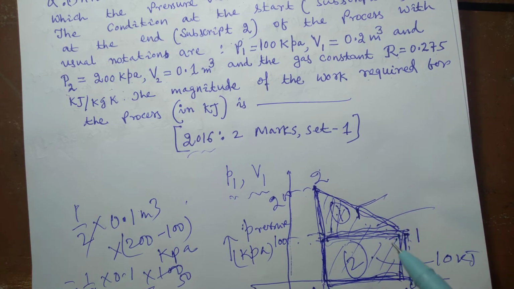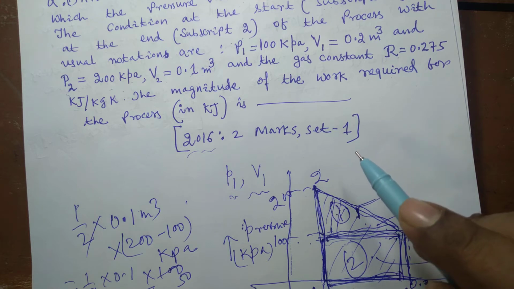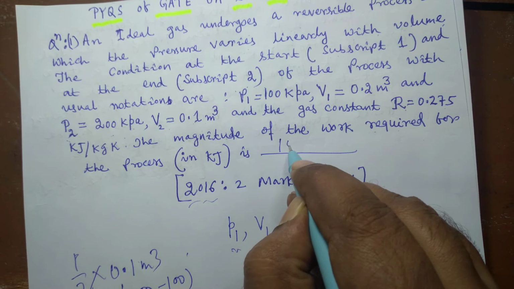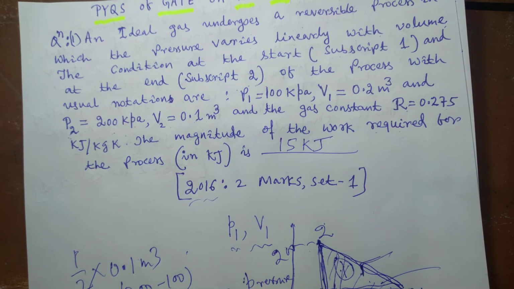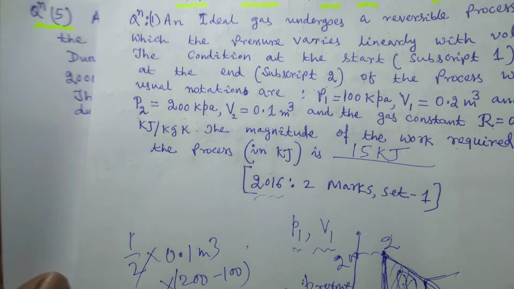And since here the magnitude has been asked, magnitude of work required or work done on this system. In case of compression, work is required. In case of expansion, work is produced. So since magnitude has been asked, it will be only 15 kilojoule, not minus 15 kilojoule. Had it been asked to find out the work transfer, it would have been minus 15 kilojoule. So this is question 1.